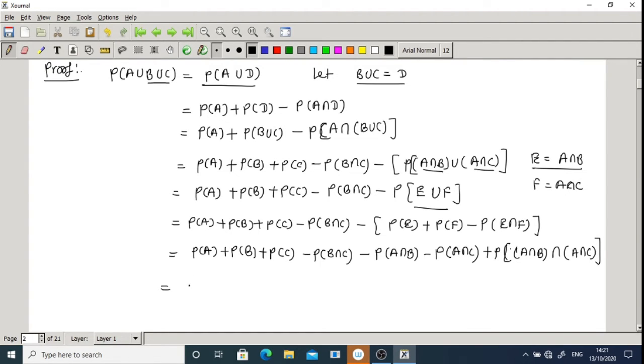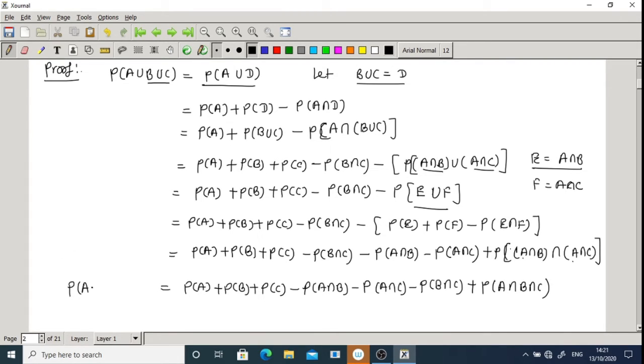So this is equal to P of A plus P of B plus P of C, and I write this in sequence, that is minus P of A intersection B minus P of A intersection C minus P of B intersection C, and here A intersection with A is A, so I can write this as probability of A intersection B intersection C only. So this is the addition theorem for three events A, B and C.